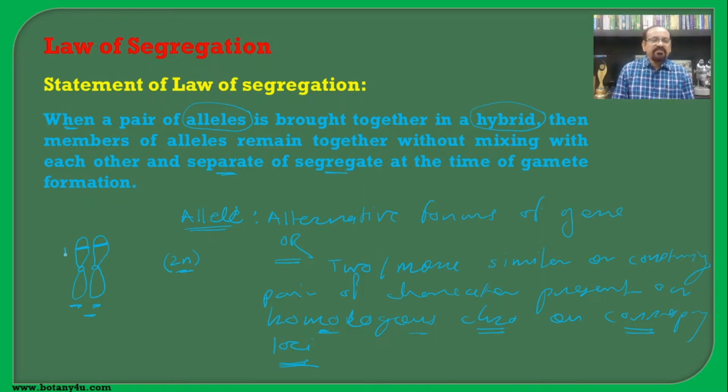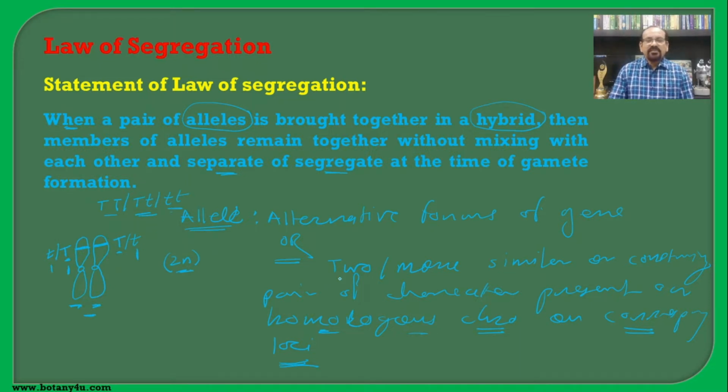Say for example, if here there is a gene which is responsible to control the height of the plant, the same gene must be present there for the height of the plant. Either it may be the capital T or it may be the small t. So the combination will become capital T capital T, or capital T small t, or small t small t. If this one is present and this one is present, then capital T, small t. And if both are small, then small t, small t.